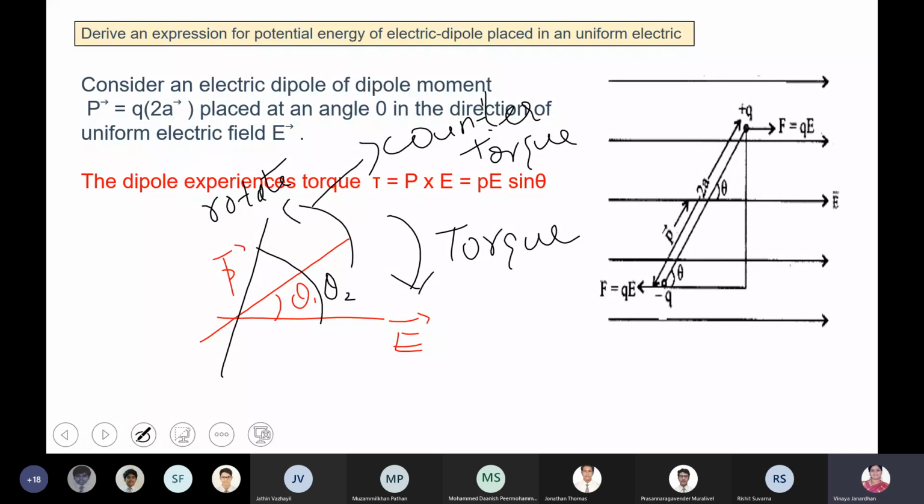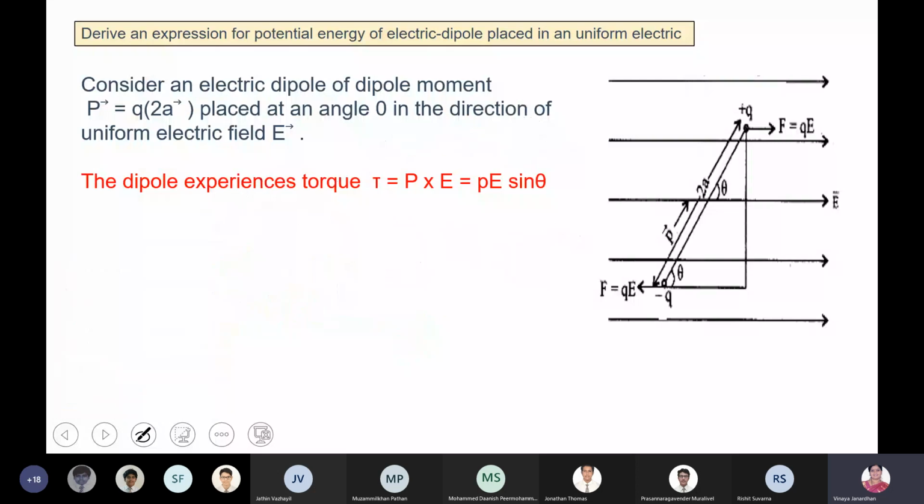Okay, boys, you start writing. This diagram, I think you have already done in finding the torque acting on an electric dipole. You have done this, right, boys? Start doing this, boys. Start writing.